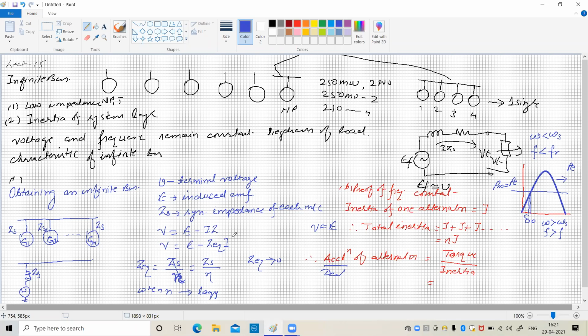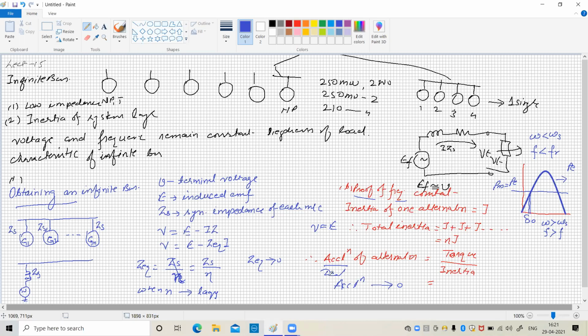So when one of the generators does not accelerate or decelerate because of the impact of load on the system, the frequency of the generator, or the frequency of the bus, will remain the same. Hence, we can obtain constant voltage and constant frequency when a number of alternators are connected in parallel. So this is the proof. Under such condition, acceleration goes to zero value.